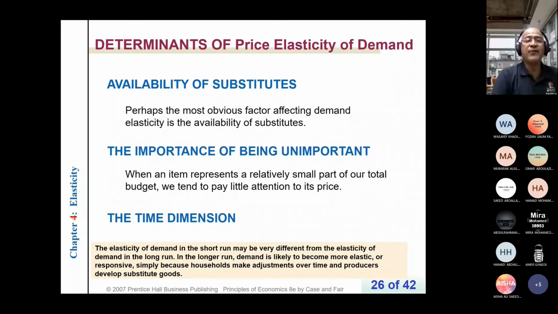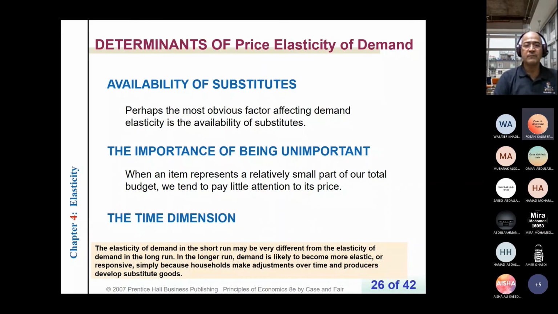Let's go to the third point, the time dimension. Okay. The time dimension. The elasticity of demand in the short run may be very different from the elasticity of demand in the long run. In the long run, demand is likely to become more elastic or responsive simply because households make adjustment over time